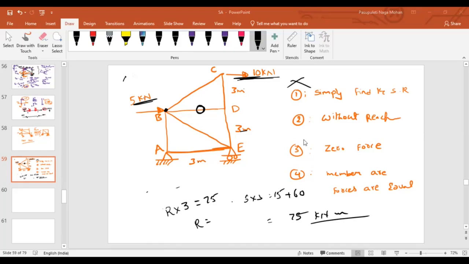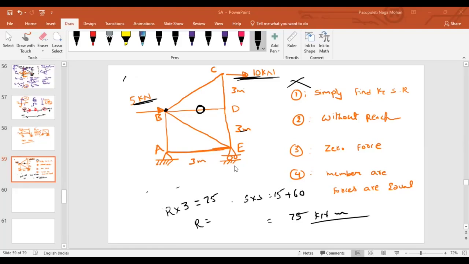Yes, sir. The 5 kN horizontal force acting through the horizontal line only, like BD. So the force in BD will be 0. You said 5 kN is acting along horizontal BD, then it should carry some force according to you. What is the thing you have said?